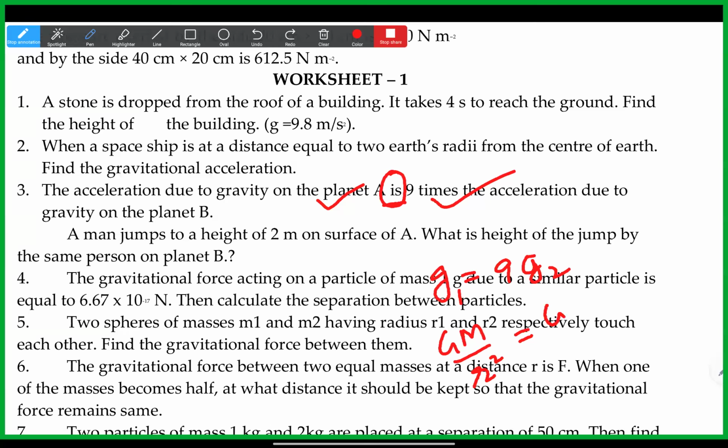This is G, mass; they didn't mention anything about mass. Planet B. So 9 times acceleration they said. So mass we can take it as 9 times if they said 9 times gravity.